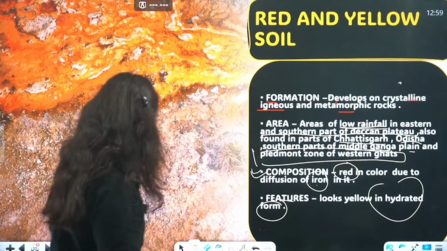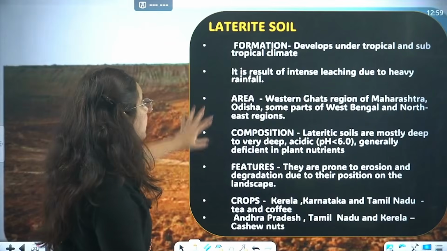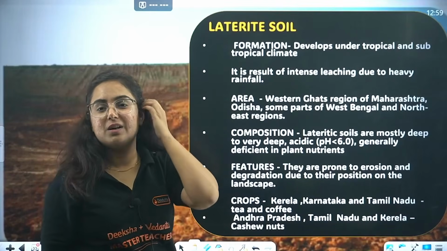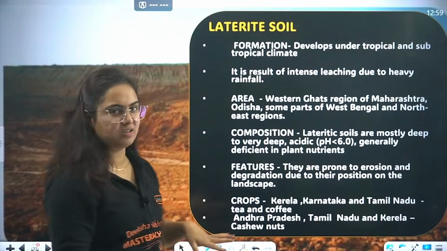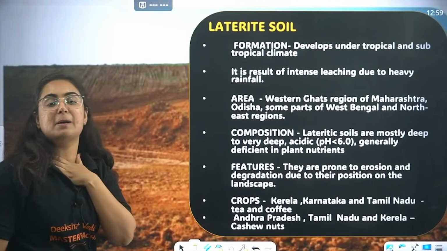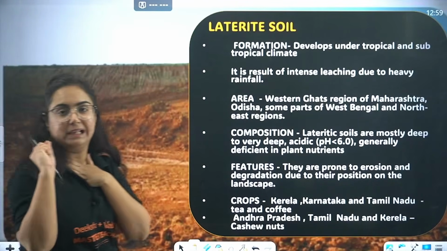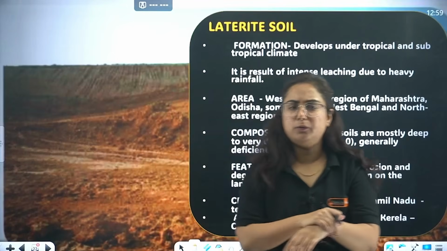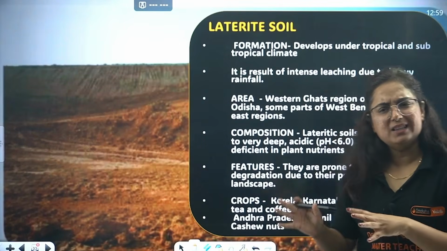Done? Great. Next is about laterite soil, worst soil of India. Okay? What do we call it? Worst soil of India. Yeah, let's not call someone the worst. So, beta, laterite soil develops over tropical and subtropical regions. You might be thinking, ma'am, these are the regions where a lot of forests are grown. How can the soil be bad?